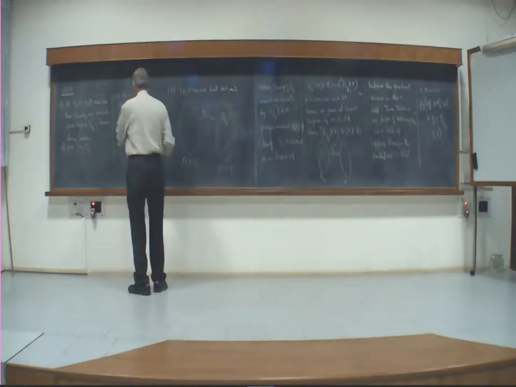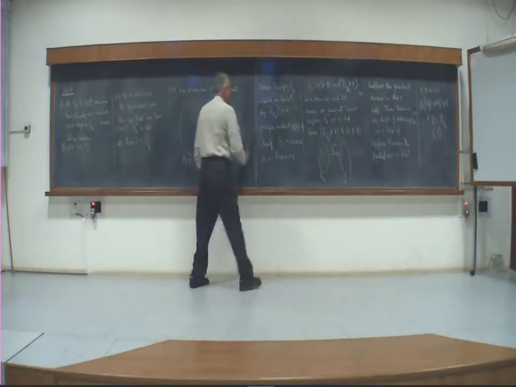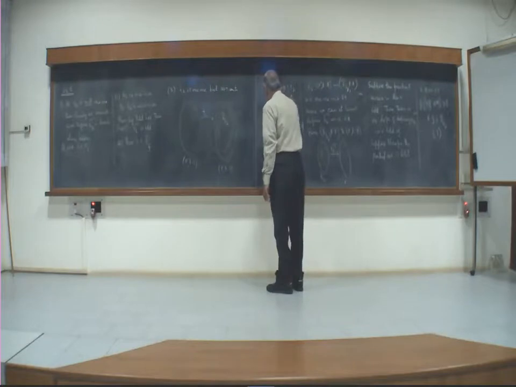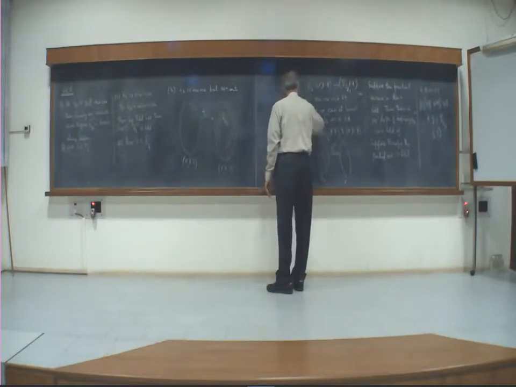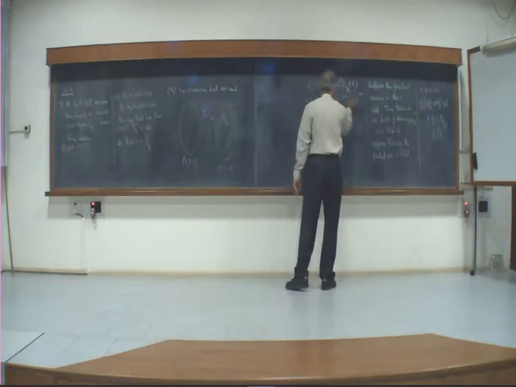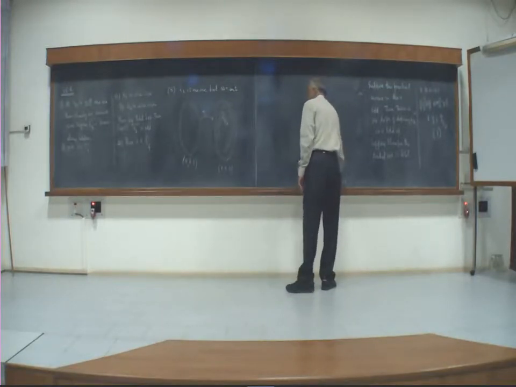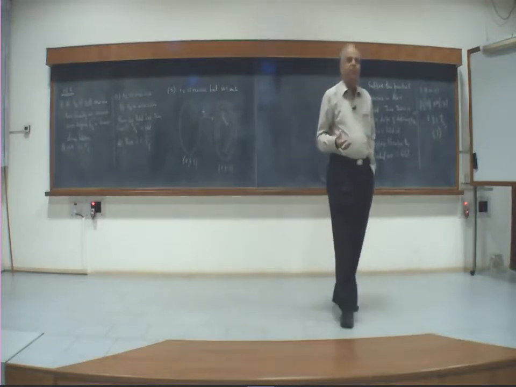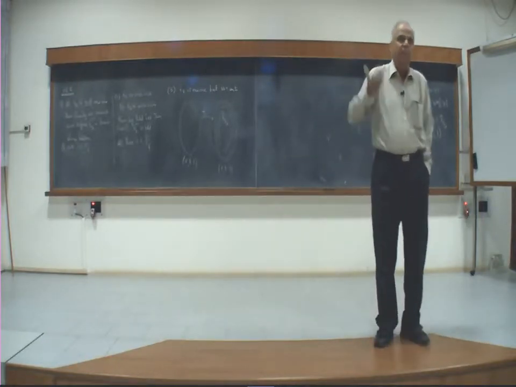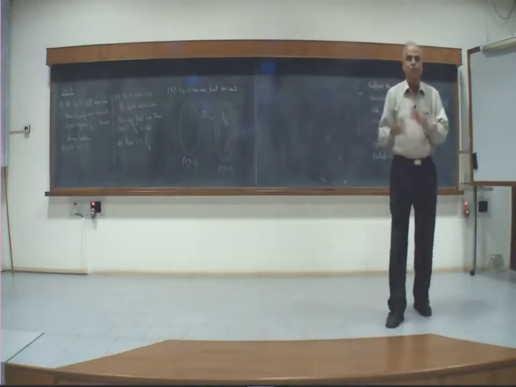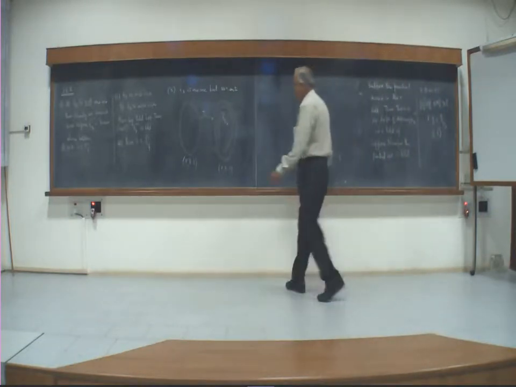Let me erase this, keep that picture. See, what I am trying to do is, how far can I push this partial inverse? If I can push it all the way up, then I have got the full inverse. I have information only up to this, and I am trying to push it outside this.